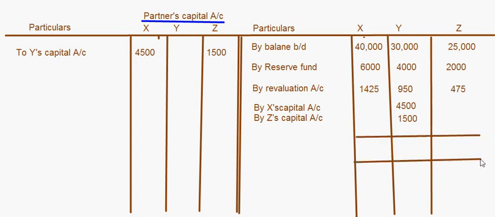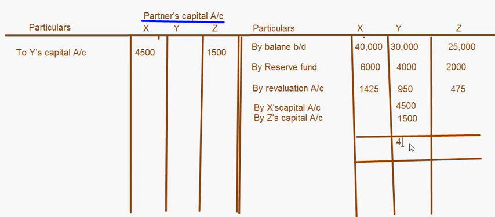So first of all, let's do this. For Y it is 30,000 plus 4,000, 34,000 plus 950 plus 4,500 plus 1,500, that comes to 40,950, right?